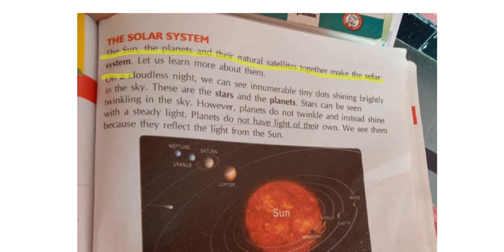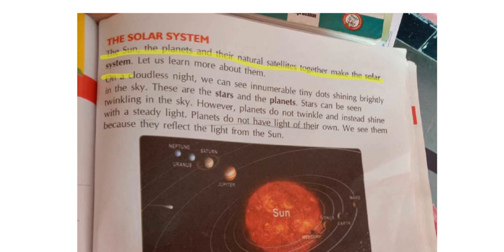On a cloudless night we can see innumerable tiny dots shining brightly in the sky. Yes or no? When more clouds are not there during the night time, we can see innumerable, meaning many, tiny, meaning small, dots. What are those small dots? You all know that those are nothing but the stars and the planets. In the night time when it is dark and there are no clouds, we can see many small dots shining brightly in the sky.